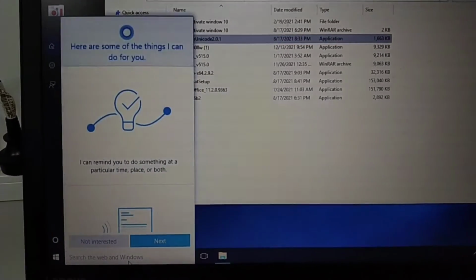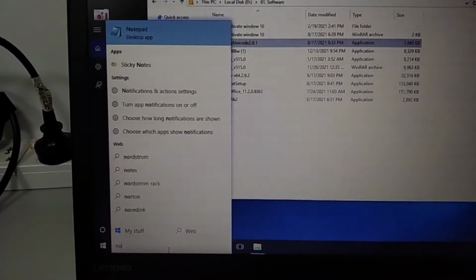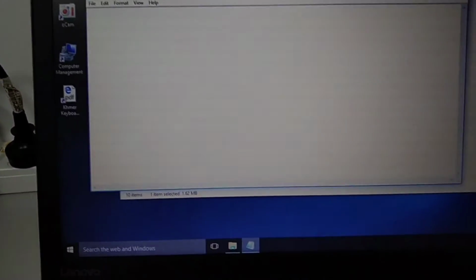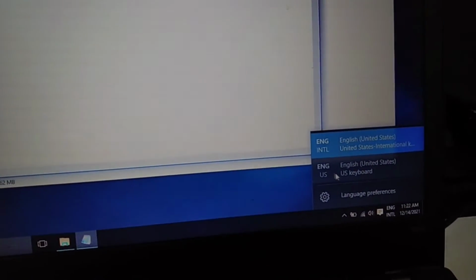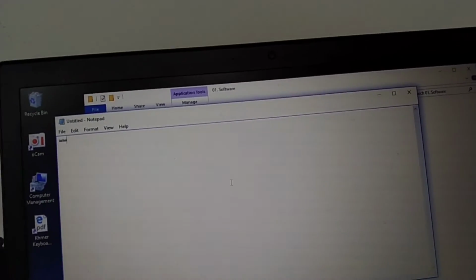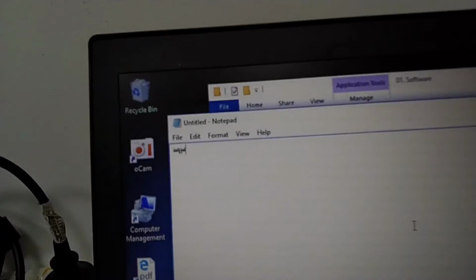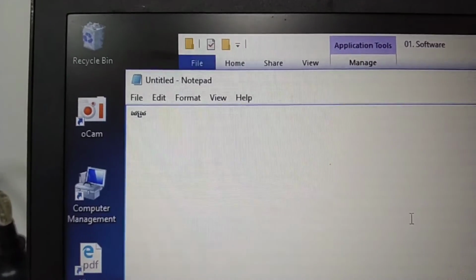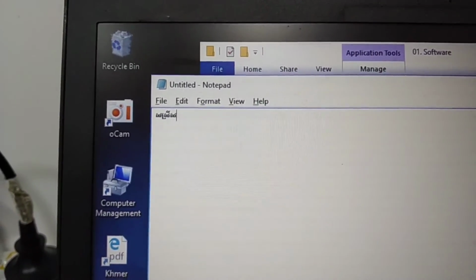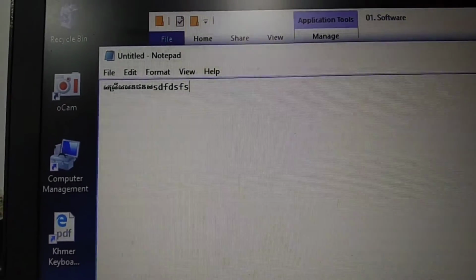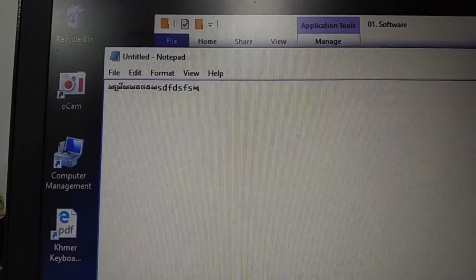I will write in notepad. Let's see, notepad. Here's the notepad. So I want to change this to... see, it's working. Sorry. I can change this to English. Save out. Khmer, Cambodia.